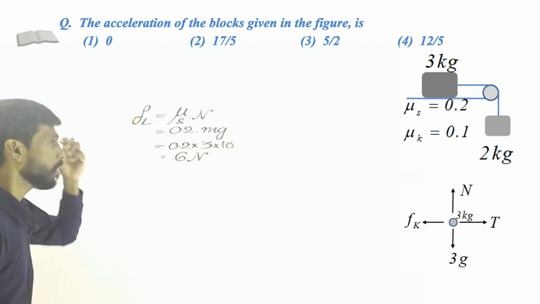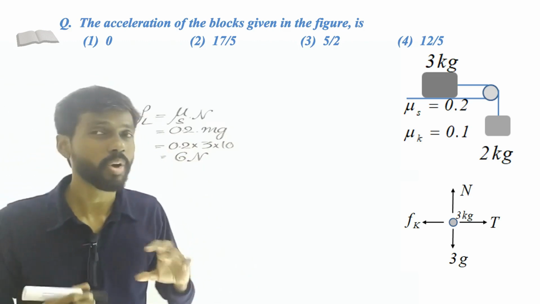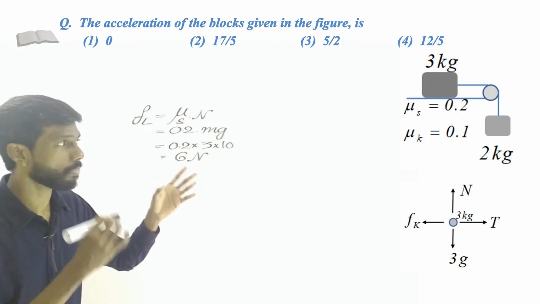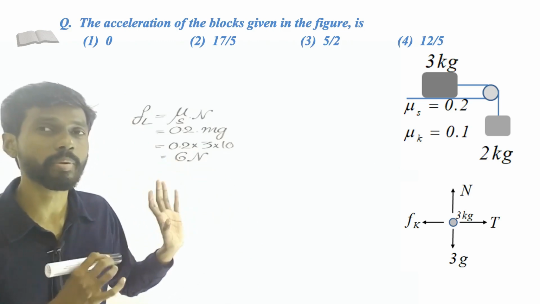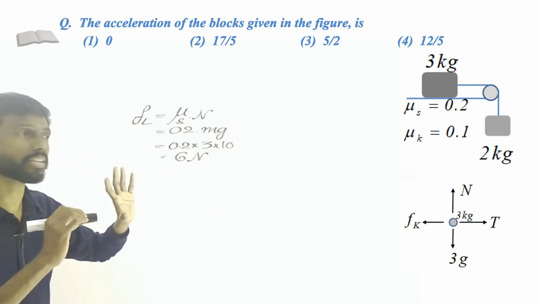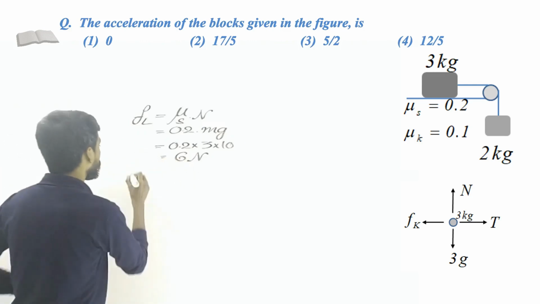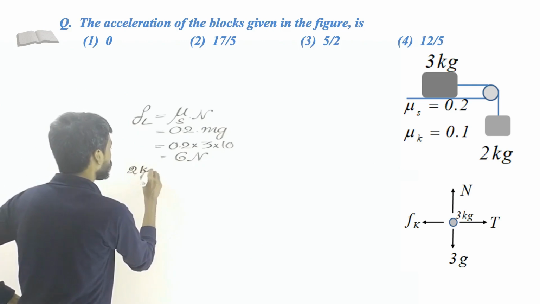Now, but we don't know whether the blocks move or not. So how to calculate the tension force? See, the tension is maximum when the blocks are in equilibrium. That is the maximum amount of tension. So let us calculate it. Let us consider that the blocks are in equilibrium, which means they are not moving. So now take the 2 kilogram block. What are the forces acting on the 2 kg block?